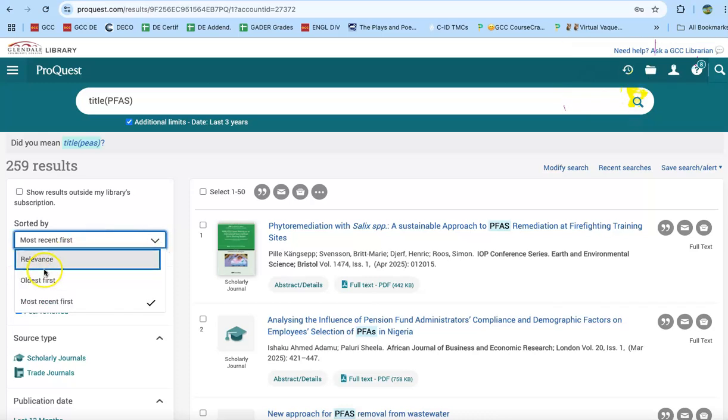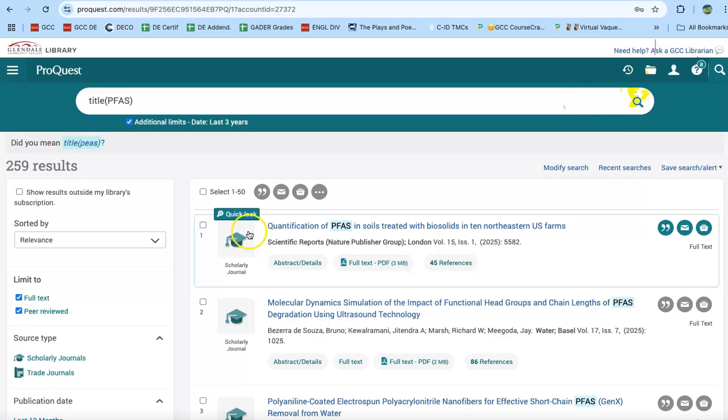You can also change that to most relevant. This little mortarboard indicates that it is a scholarly journal. It's supposed to be an icon of a cap from a cap and gown. Quantification of PFAS in soils treated with biosolids. This is from the Nature Publisher Group in London.